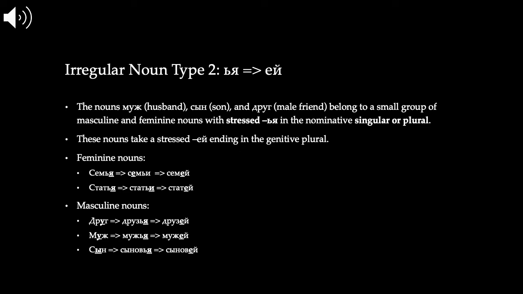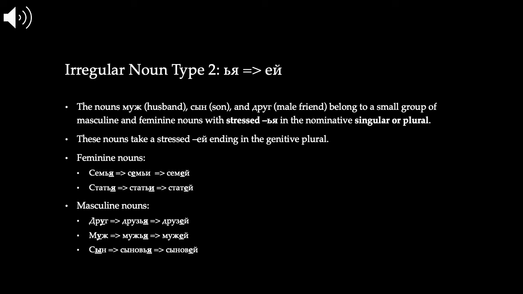Notice that they have a soft sign followed by a stressed ya in the nominative singular. Then in the nominative plural, they look normal. We have семья, семьи, stress shift, but that's normal in a disyllabic noun. Статья, статьи, even more regular, no stress shift. And then семей in the genitive plural, статей in the genitive plural.